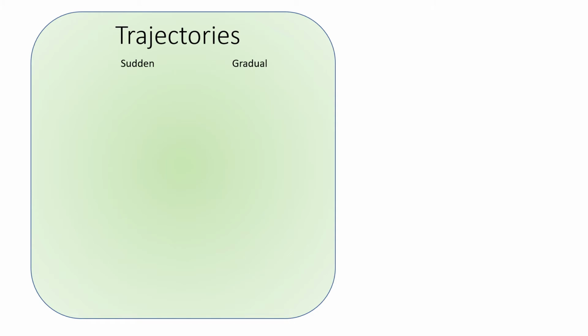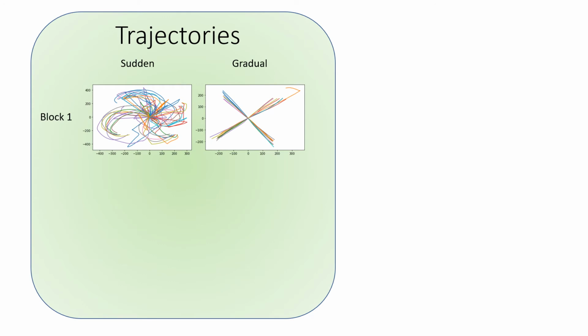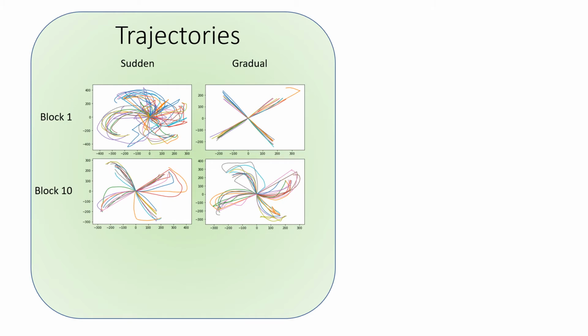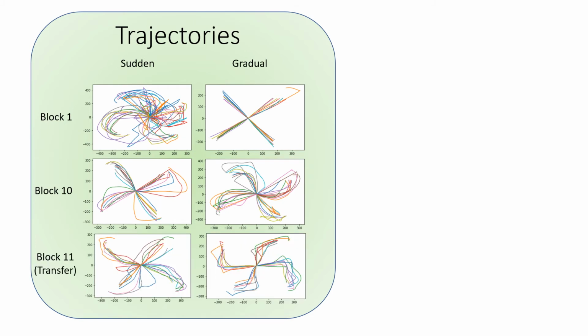These are some trajectories that participants make in the sudden and gradual conditions. As expected, the participant in the sudden condition makes more errors in the first learning block as compared to the participants in the gradual condition. In the final learning block, both participants make comparable errors, and in the transfer block, the errors are in the opposite direction.